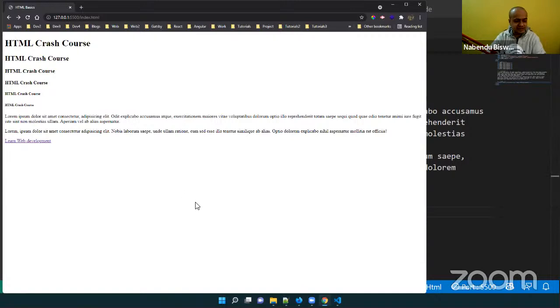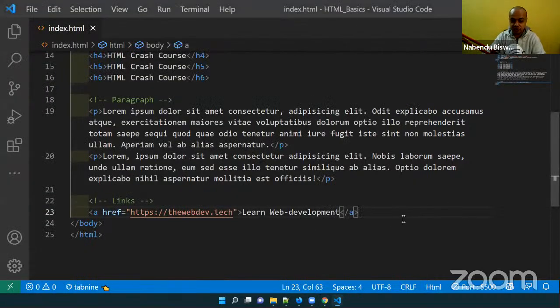You might have seen that when I'm clicking on it, it is opening in the same window, which is the same tab. This one is a tab, so it is not a good user experience. If I open it, it should open in the next tab. So how to do that?